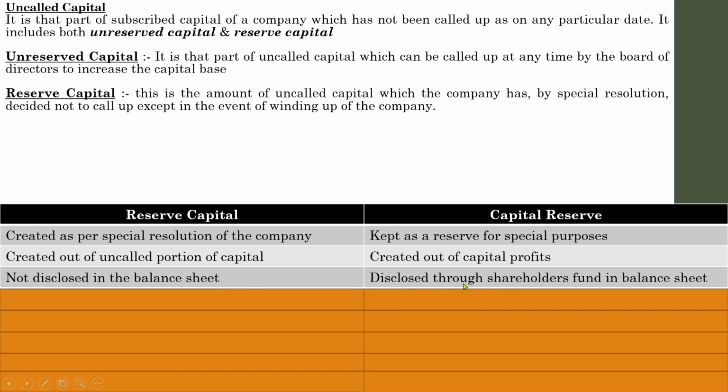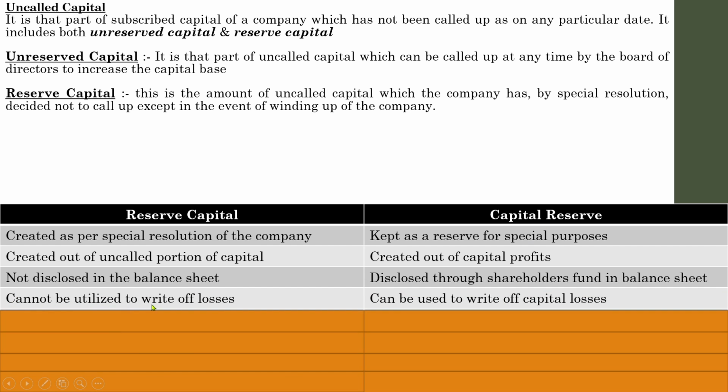Whereas capital reserve is disclosed through shareholders' funds in the balance sheet. It is shown in the balance sheet because this reserve is created out of profits. Since reserves are created out of profit, the capital reserve will be shown in the balance sheet. I hope you have gone through final accounts preparation in your plus one and plus two classes, where you may have come across the term capital reserve. You might have shown it on the liability side of the balance sheet. That is known as capital reserve.